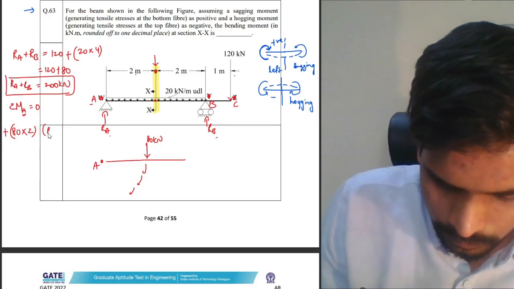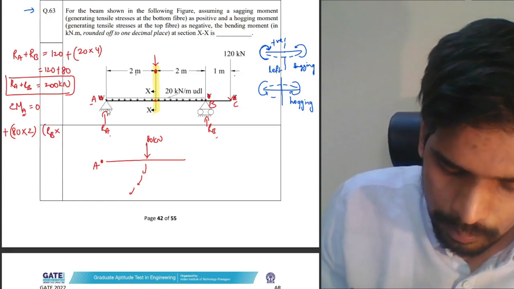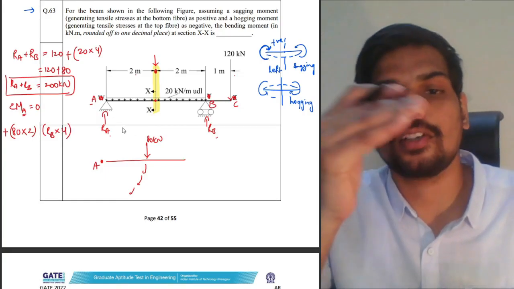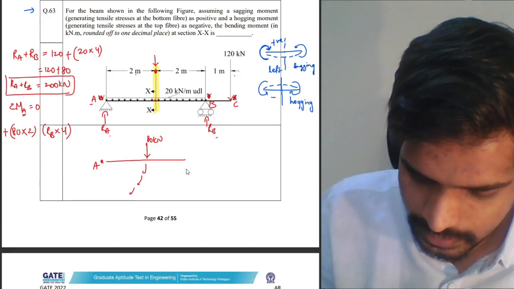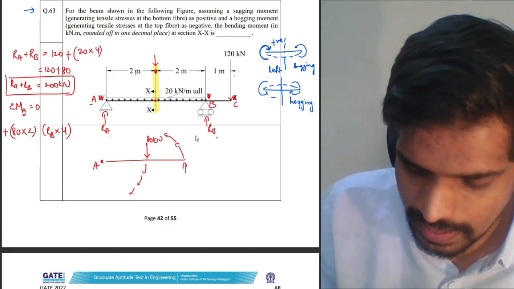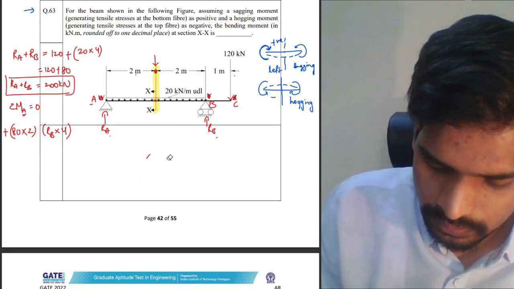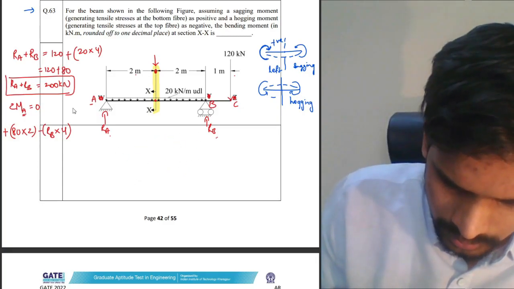Next force is RB. Distance of RB from point A is 4 meters, so RB into 4. This is an anti-clockwise moment because point A is here and RB is acting in the upward direction. Anti-clockwise moments are taken as negative, so this will be minus here.